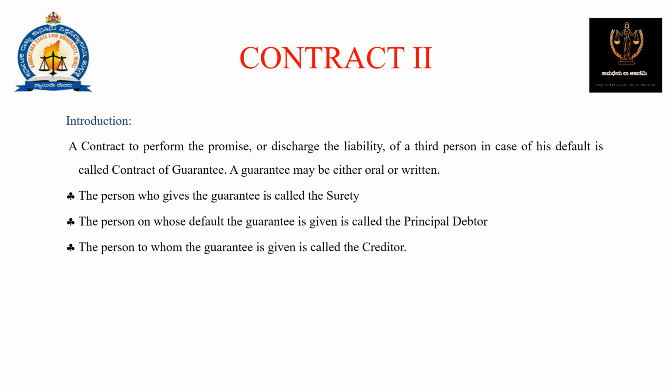Introduction. A contract to perform the promise or discharge the liability of a third person in case of his default is called a contract of guarantee. A guarantee may be either oral or written. The person who gives the guarantee is called the surety. I told you we are going to connect both the topics, so we are reading both guarantee and surety and indemnifier. These three topics are important in unit 1, and unit 1 contains majorly these topics only. The person in whose default the guarantee is given is called the principal debtor. The person to whom the guarantee is given is called the creditor.